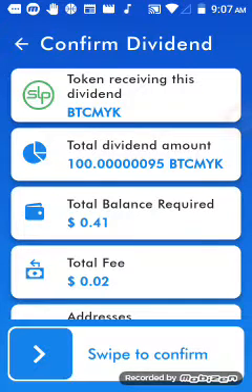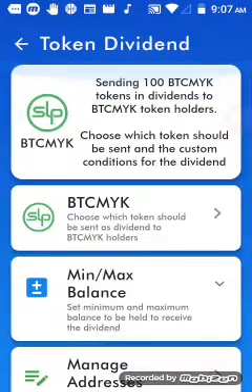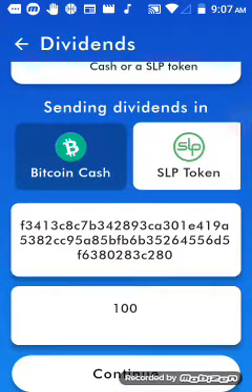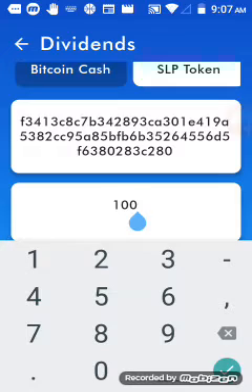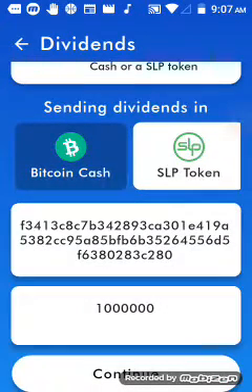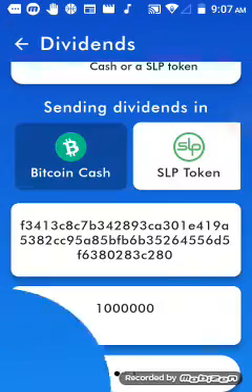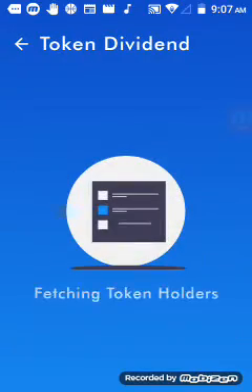Now let me just go back and try this. I've got to put some Bitcoin on here. I'm sorry about that, guys. We'll get some Bitcoin Cash on there. Let's see here. Let me go back here. So that was a 2 cent fee. Let's see how much it would be if we're going to send 1 million coins. I just want to verify that the fees aren't going to be that much. So this is something that is going to be sustainable.